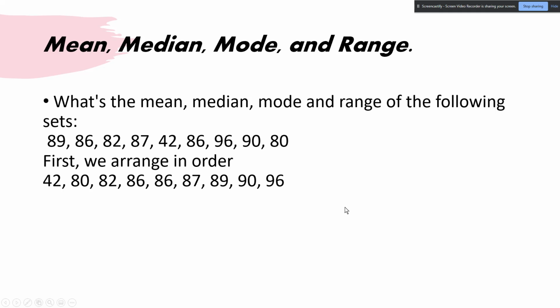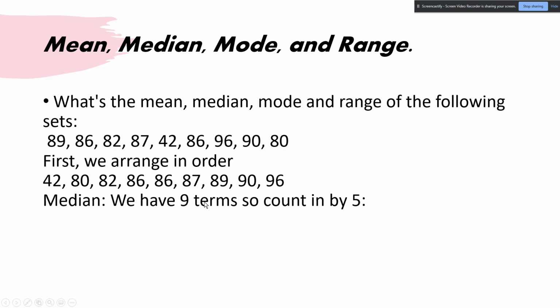So that'll make the rest of these really easy. So we have 9 terms, so we want to count in by 5. Doesn't matter which way we count in by 5 because we have 2, 4, 6, 8, 9. So 2, 4, 5 lands on the 86 going from right to left. 2, 4, 5 left to right, still 5. So we see that we have that 86.